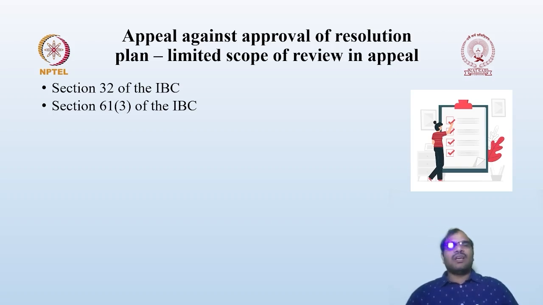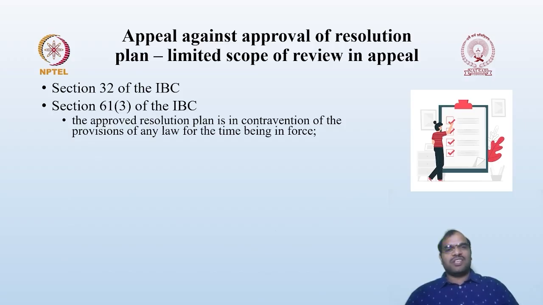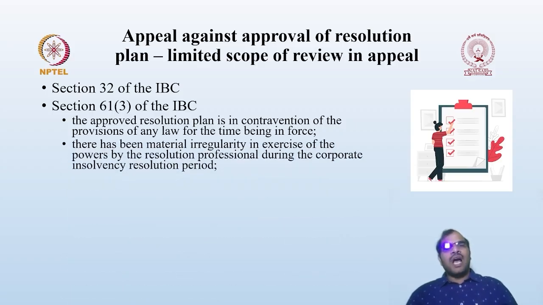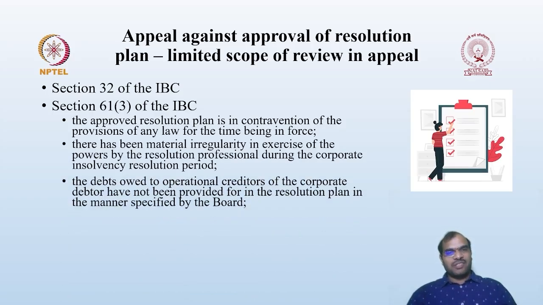Now let us look at the conditions under Section 61 subsection 3. You can go for an appeal when the approved resolution plan is in contravention of the provisions of any law. Then, when there has been material irregularity in the exercise of powers by the resolution professional during the CIRP process.